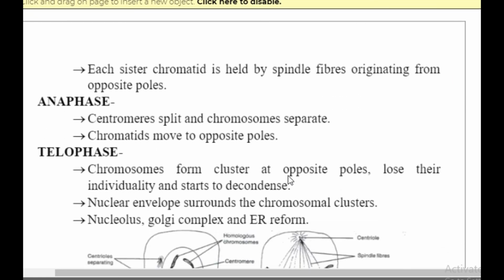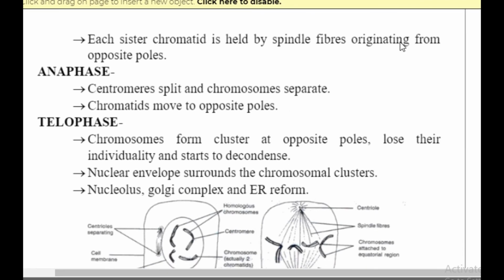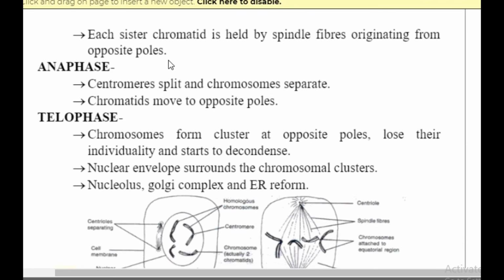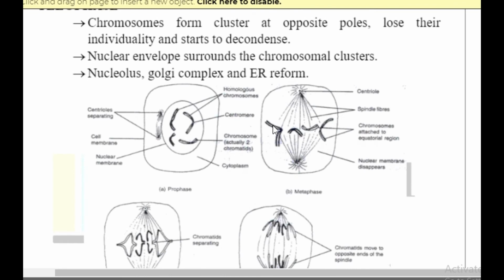Now each sister chromatid is held by spindle fibers originating from the opposite poles. I'll explain with the help of the diagram. Here, this is the equatorial plane. You can see all of them aligning in the equator, and these are the centrioles. As I said, the spindle fibers are trying to pull one of each pair towards themselves, towards the centrioles.